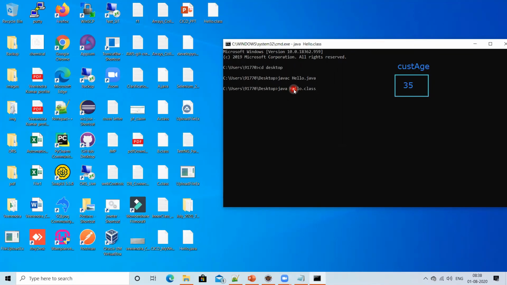Now press enter. So: Hello testing folks. See that message displayed. So to compile, javac Hello.java, and to execute, java Hello, the file name. That's it. This is how you can compile your code and execute your code.